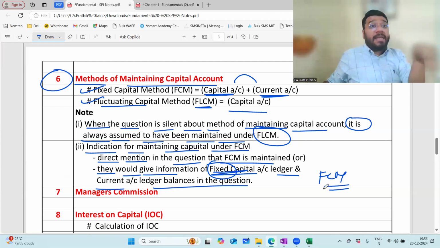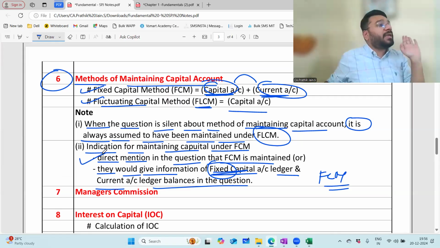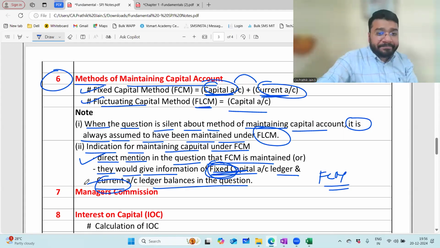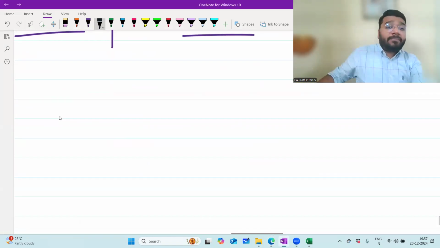Under fixed capital method only, you prepare the capital account separately and the current account separately. So either directly they'll tell you that yes, boss, I'm maintaining fixed capital method, or they'll tell you indirectly, by giving the fixed capital ledger balance and the current account ledger balance. So in these ways you can identify whether the question is maintaining the capital under FLCM or FCM. Any problem? No, sir.